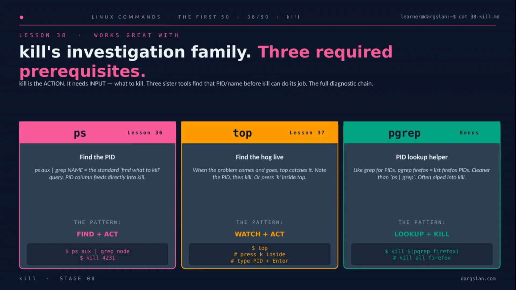Here's where kill fits into the bigger picture. By itself, kill is just the action. It needs a target, and that's where its three sister tools come in. ps from lesson 36 finds the PID with a quick ps aux piped to grep. top from lesson 37 catches the troublemakers live, and you can even press k right inside it. And pgrep, the bonus, is like grep built for PIDs. Clean enough that you can pipe it straight in, as in kill $(pgrep firefox). Find, watch, or look up, then act.